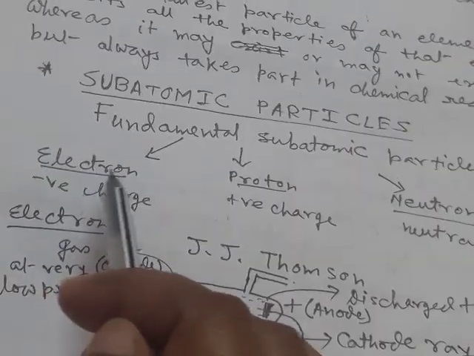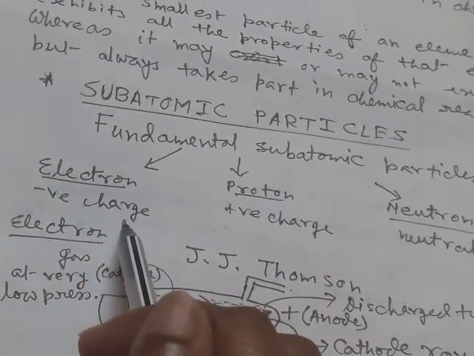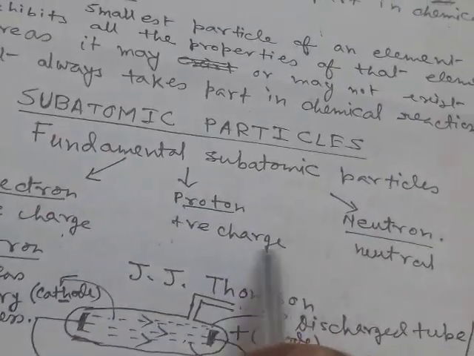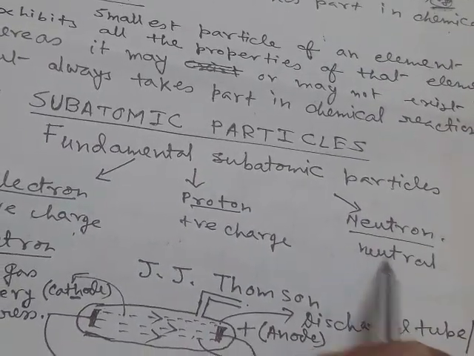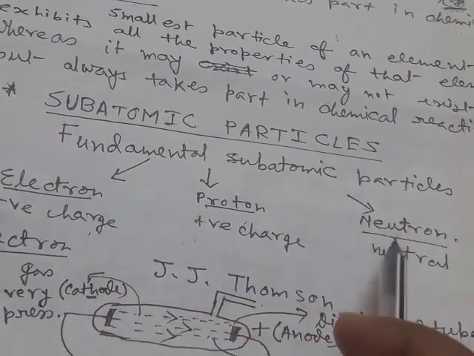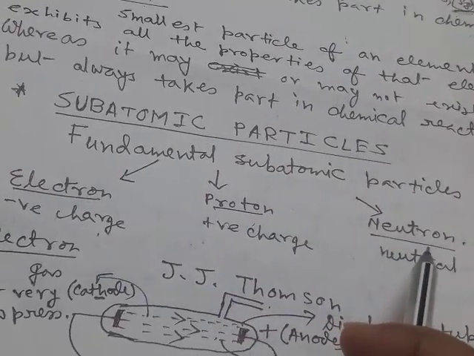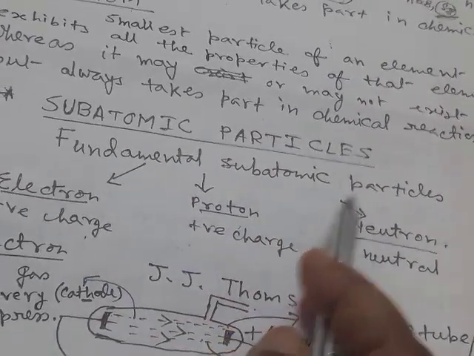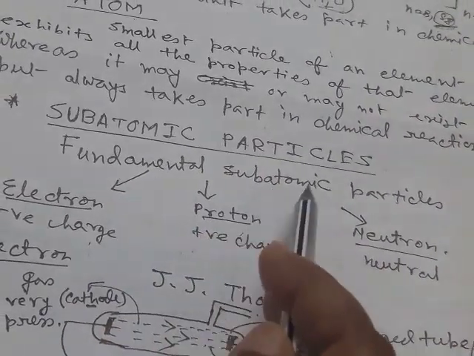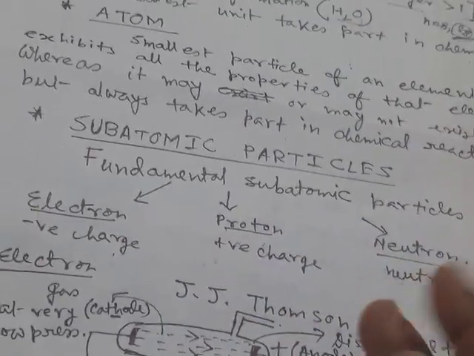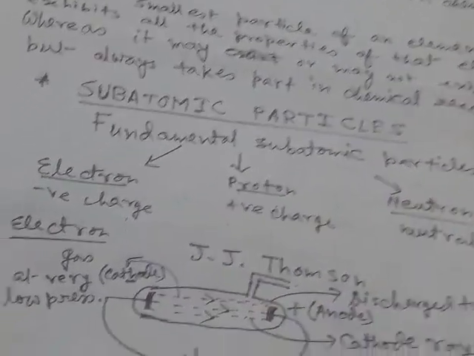These 3 particles are electron, which is negative charged, proton, which is positive charged, and neutron, which is neutral. These 3 particles are collectively called fundamental subatomic particles because they are the building unit of an atom.